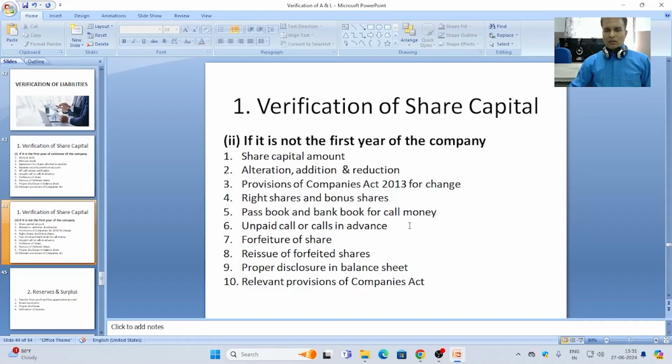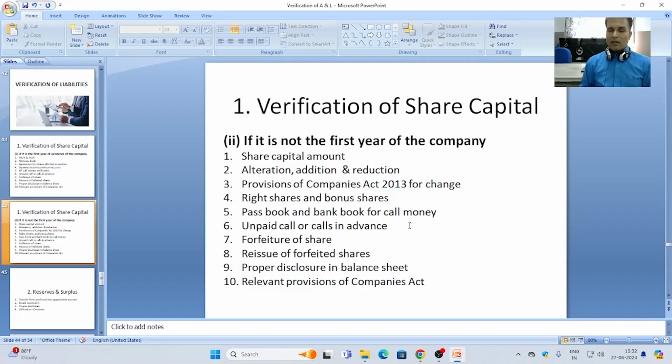Next is, if it is not the first year of the company, meaning the company is carrying on for more than 1 year, meaning the company already existed. Let me discuss. First, the share capital amount in total should be checked by the auditor, that what amount has been shown in the previous year balance sheet, and the same should be recognized in the books of account of the current year as opening balance.